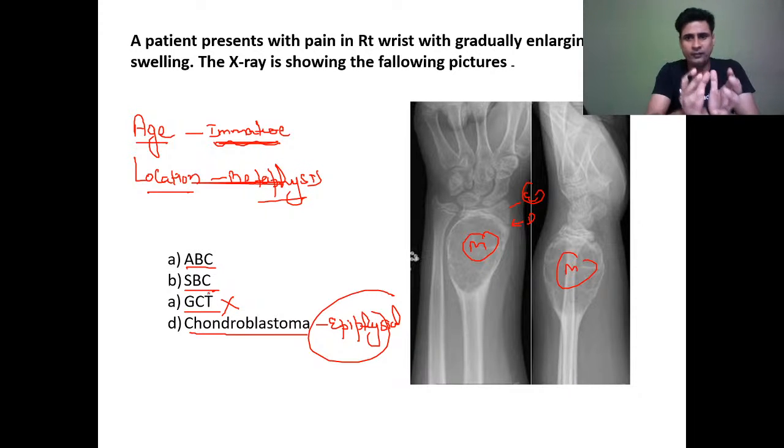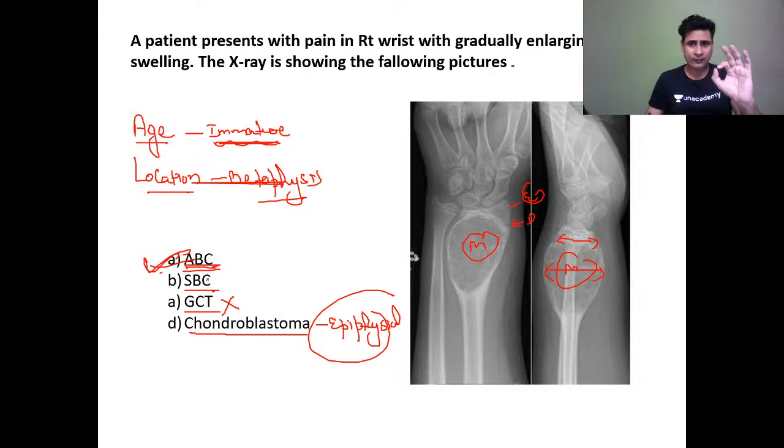So what is the difference between these two? Here you can see an expansile lesion. This is the width of the growth plate. This is the width of the tumor. So the tumor is expanding. So this is an expansile lesion, whereas simple bone cyst or solitary bone cyst is a non-expansile lesion. In simple bone cyst, the width of the tumor will be less than or equal to the width of the growth plate, not more than that. So that is non-expansile. So we are left with aneurysmal bone cyst, which is the answer here.